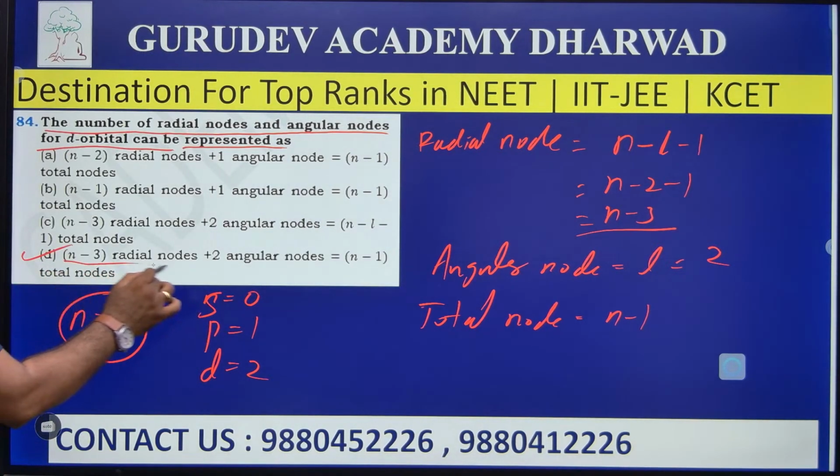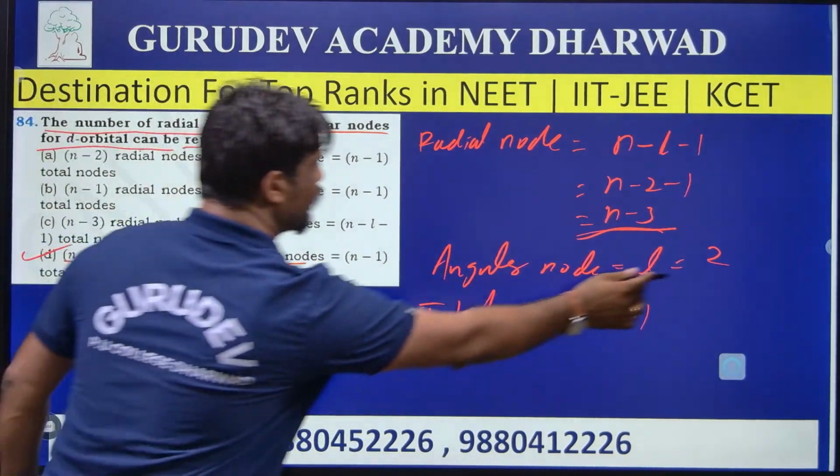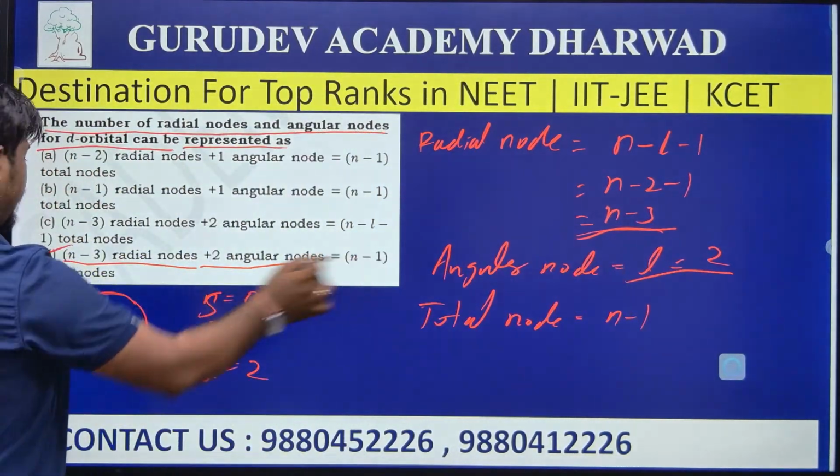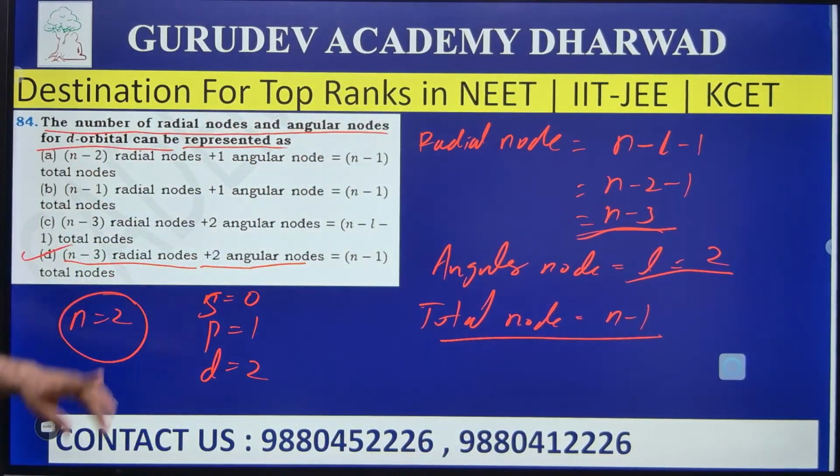Because N minus 3 is the radial node, already given here. Then plus 2 is the angular node, of course already given here. And N minus 1 is the total node. Yes, of course, already given here. So option 4 is the right answer. Well, move to the next then.